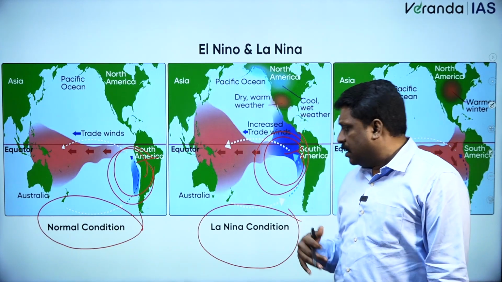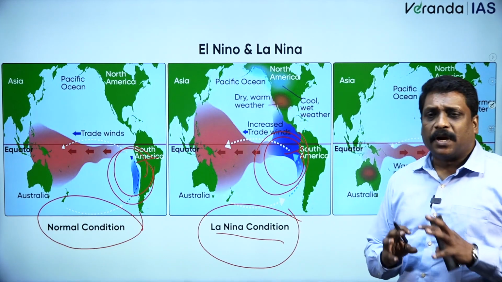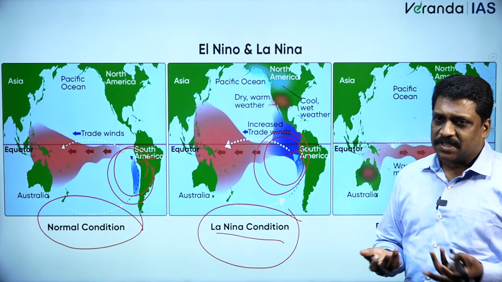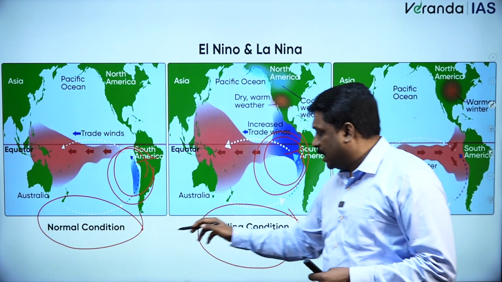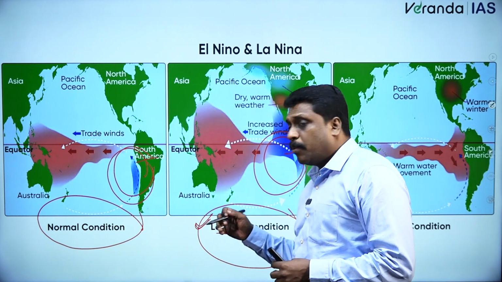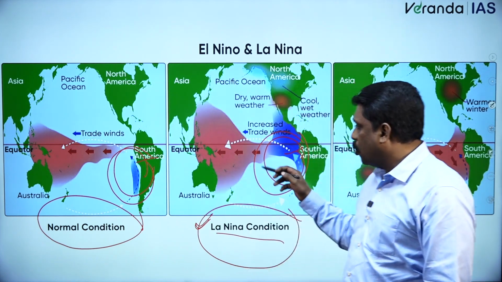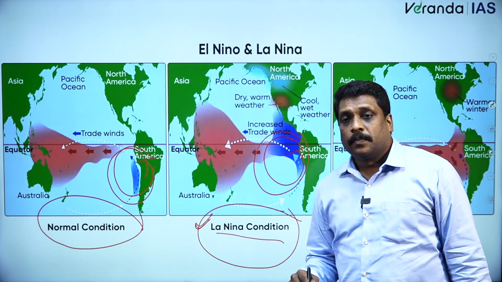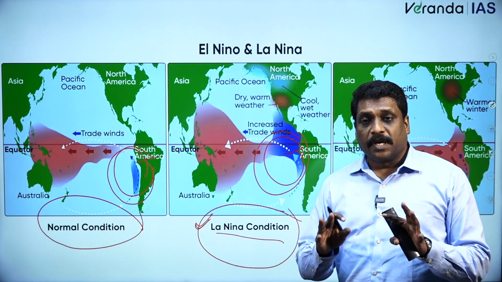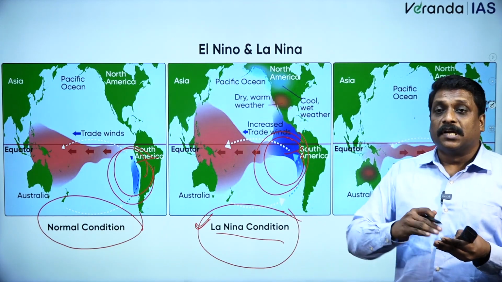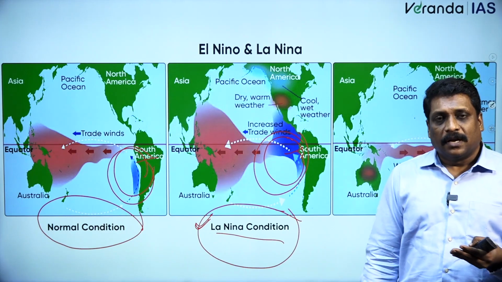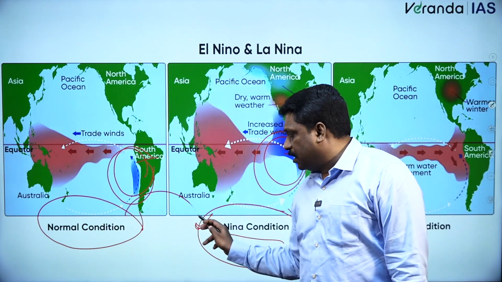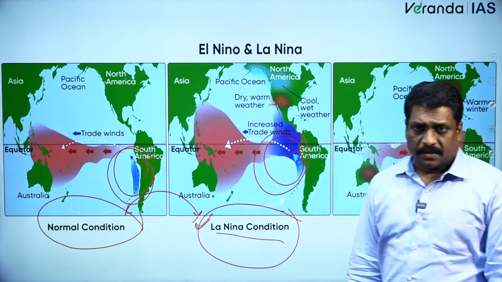Some texts, just for simple understanding, call the La Nina condition the normal condition of the Pacific Ocean. But La Nina is all about the temperature anomaly being slightly intensified. Even in class, sometimes we say that El Nino is the reversed condition of the Pacific Ocean and La Nina is the normal condition of the Pacific Ocean. But technically speaking, there is a difference between the normal condition and La Nina. What exactly is the difference?